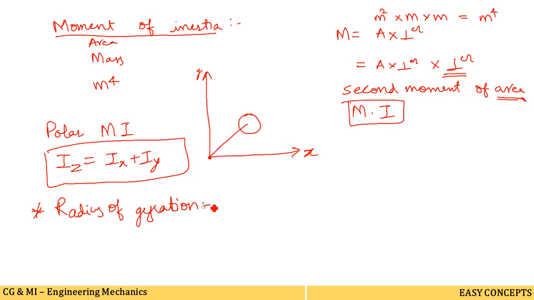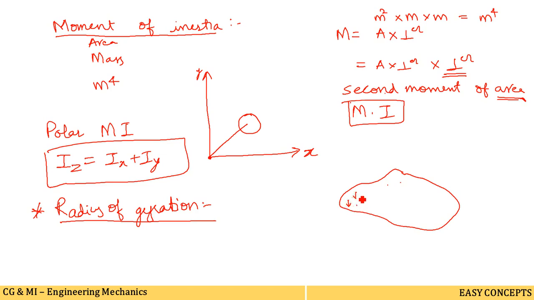The radius of gyration of a body is defined as the distance at which the whole area of a body may be supposed to be concentrated about an axis of reference. Suppose this is the body, and it has n number of particles, and these particles impart their load in the downward direction.